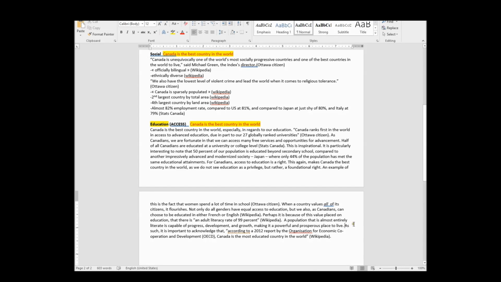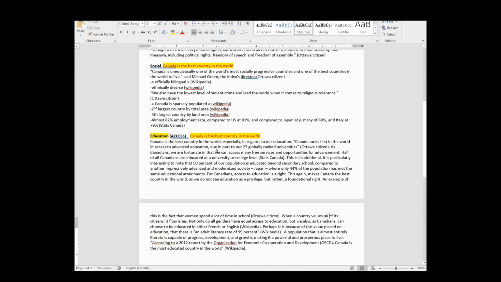I almost, though, don't want to weigh down this fact by too many words that introduce it. So I am actually going to get rid of this little thing, and I'm just going to start with my quote. Some people might say, don't do that. They might say, no, you need a little transition word, but whatever. I'm living dangerously. Okay, so when a country values all of its citizens, yeah, that's right. I don't know what I've done wrong here. What is it saying? Values all its citizens? All of. I like all of.